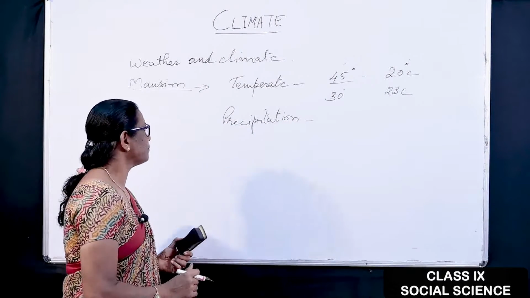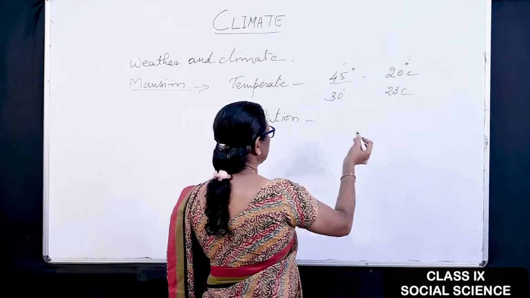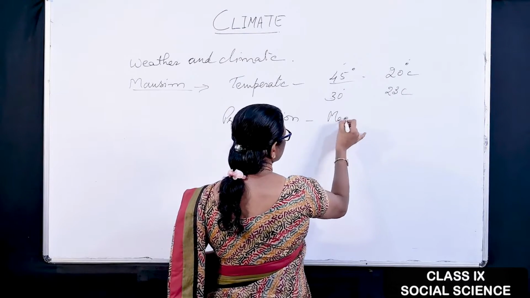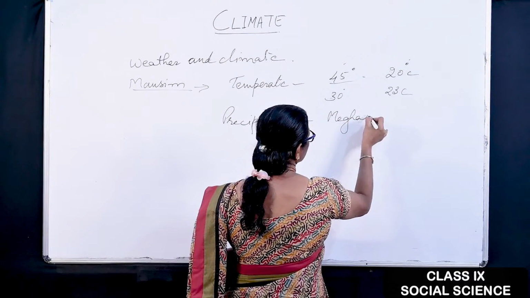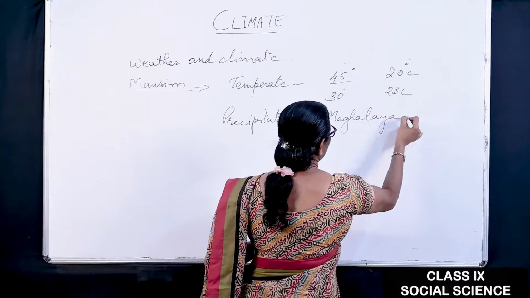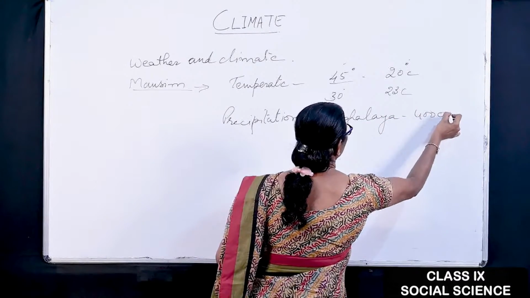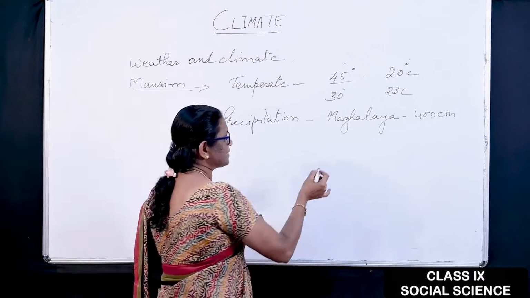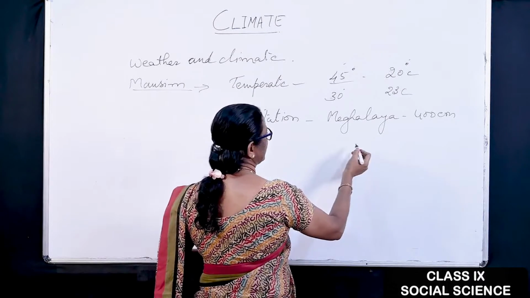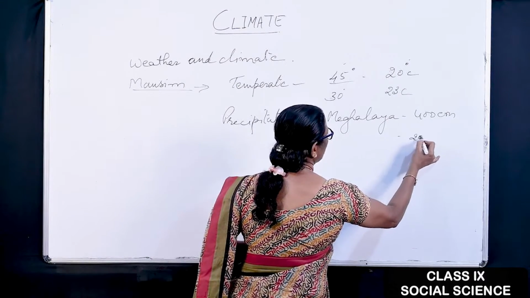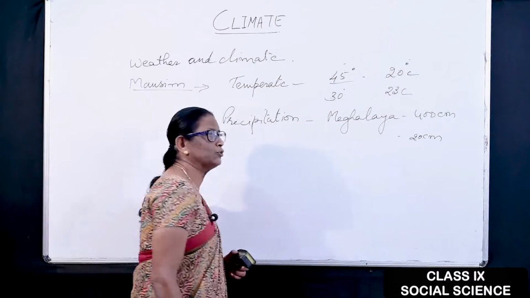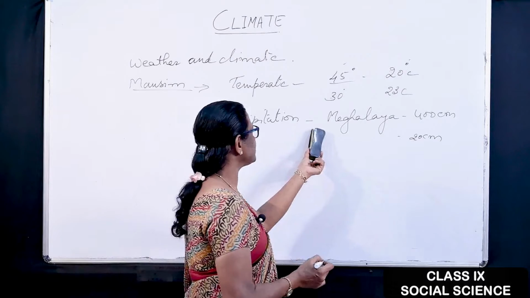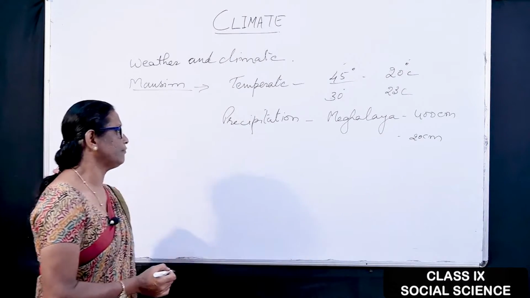If we take precipitation, in the same way, its average differs. In Meghalaya, the average rainfall is 400 centimeter. But as we come to the western part of India, some places like Jodhpur have only 20 centimeter rainfall. So precipitation also differs in different parts of India.